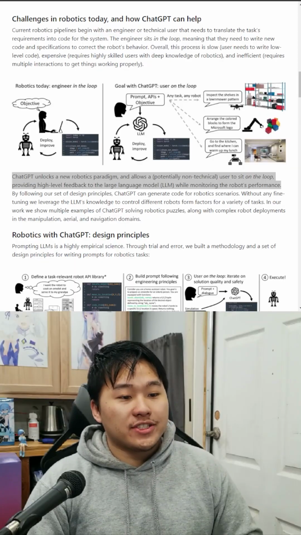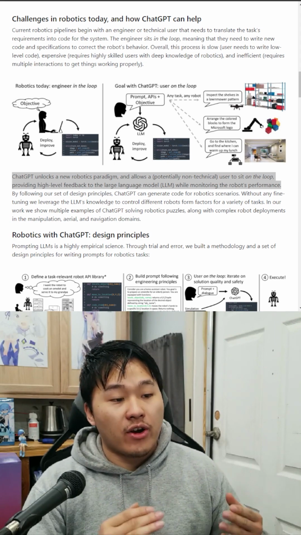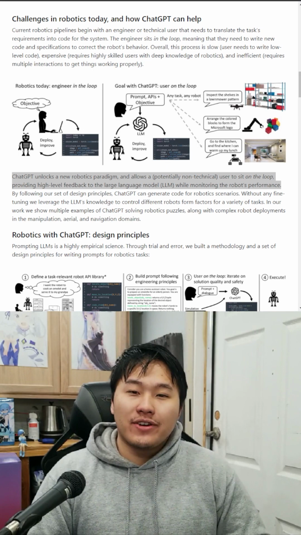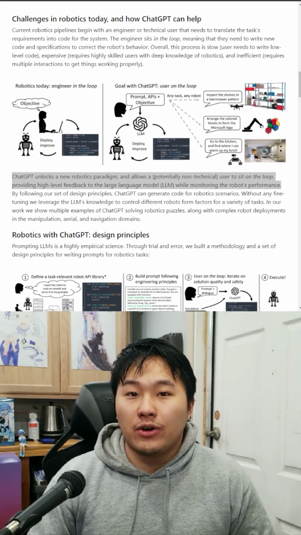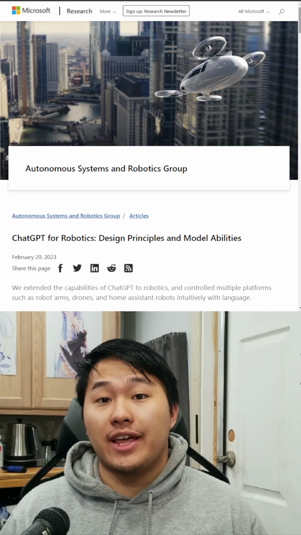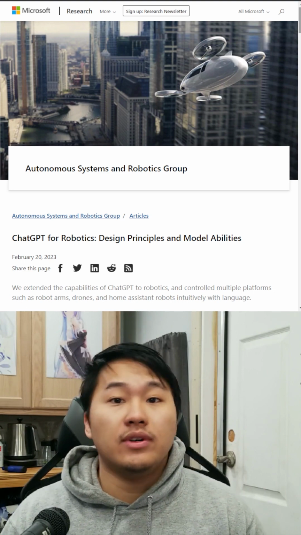What Microsoft wants to do here is allow for potentially even non-technical users to sit in on a control loop to be able to control the robot's performance. And this is pretty crazy because now we don't have to have a specialized engineer in the chair all of the time. They simply just need to be able to speak to the robot in natural language. Basically, the robot will come up with the functions needed to control said object.